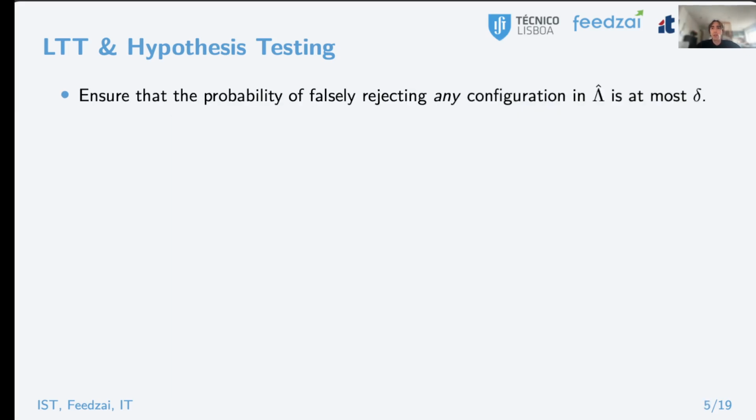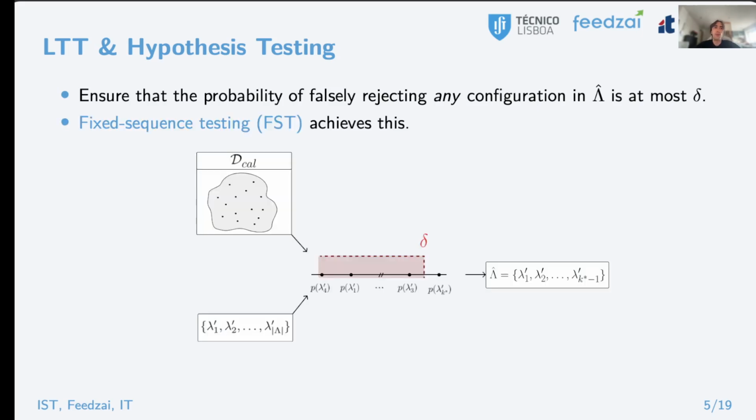To obtain the risk controlling subset, we have to ensure that the probability of a single false rejection within the entire set is at most delta, so just testing each hypothesis individually does not suffice. A popular method that can achieve this property is the so-called fixed sequence testing. Here the hypotheses are tested sequentially until the first non-rejection occurs, and all the parameters which were considered up until that point will form the risk controlling subset.